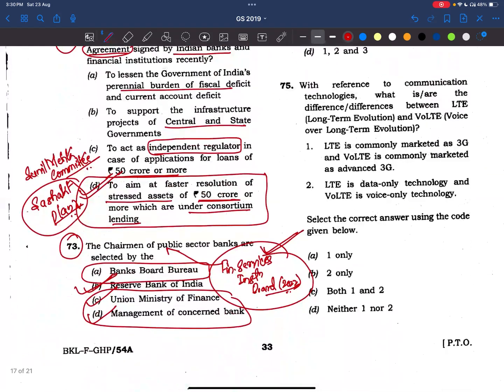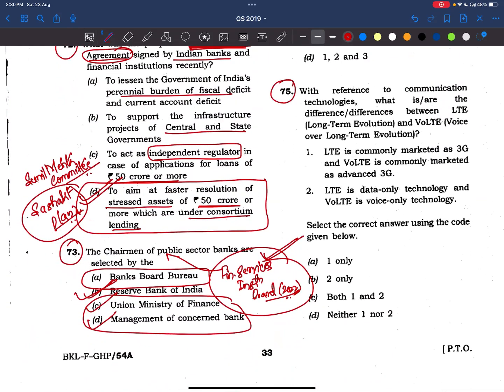Let's go to the last question for this video. With reference to communication technologies, what are the differences between LTE, Long-Term Evolution, and VoLTE, Voice over Long-Term Evolution? LTE is commonly marketed as 3G, and VoLTE is commonly marketed as advanced 3G. It is not 3G, it is 4G. You know, we have used Jio SIMs. Whenever we turn on the mobile data, LTE or VoLTE will be shown on our phones. Now 5G is coming, but a few years before, we used to get these.